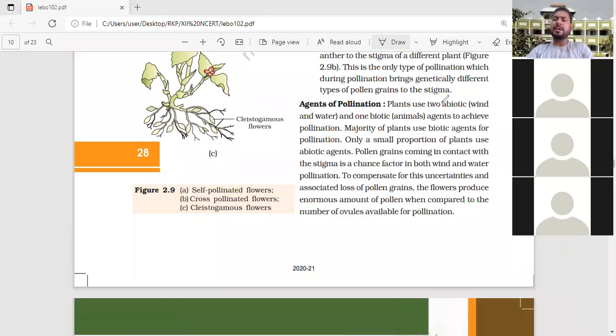If you compare ovule and pollen grain, the ovule will be one or two, but pollen grains may be 1,000, 10,000, lakhs. We can't say million, but more than 1,000, 10,000 pollen grains are released into nature.